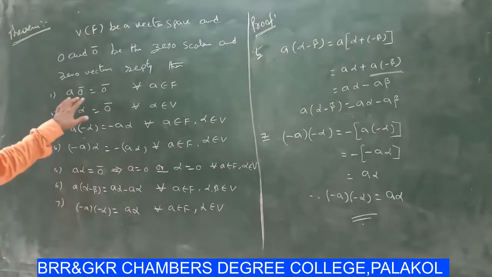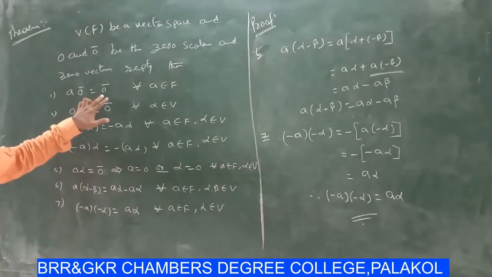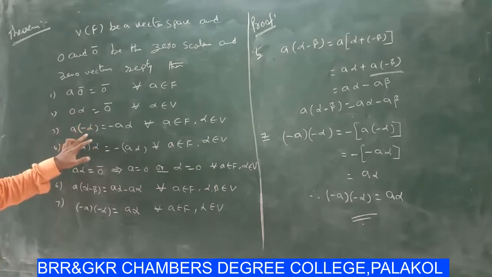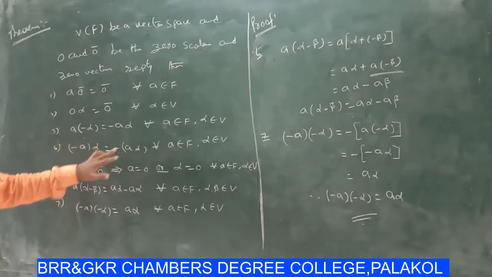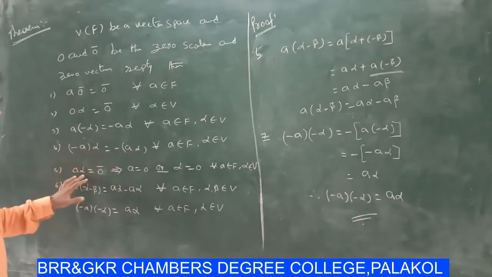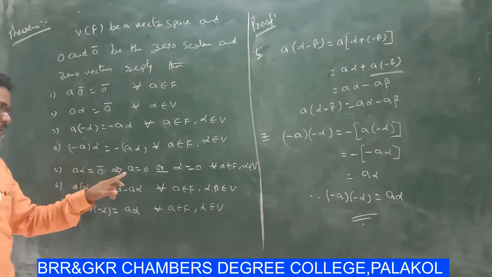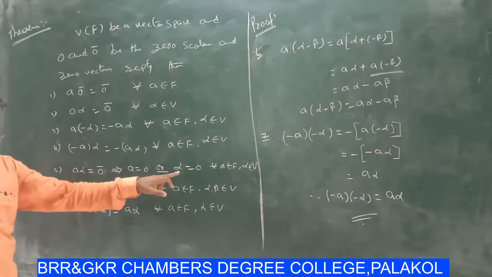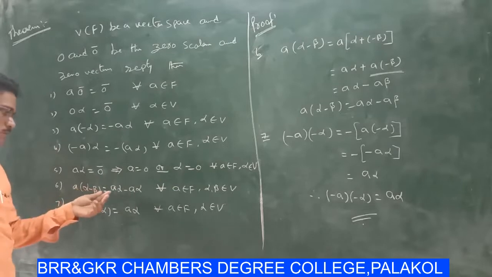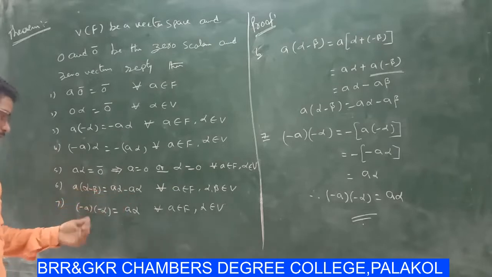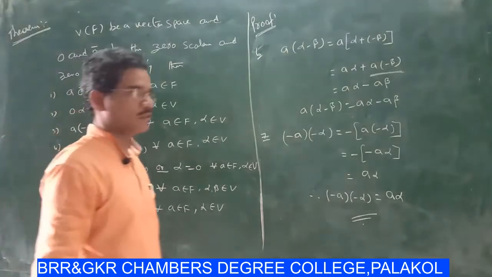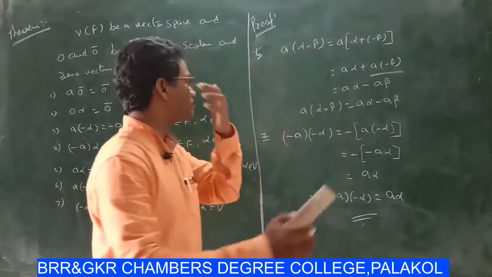That means a into 0 bar equal to 0 bar, and 0 alpha equal to 0 bar, and a into minus alpha equal to minus a alpha, minus a into alpha equal to minus a alpha, and a alpha equal to 0 bar implies a equal to 0 or alpha equal to 0, and a into alpha minus beta equal to a alpha minus a beta, and finally minus a into minus alpha equal to a alpha. Okay, next.